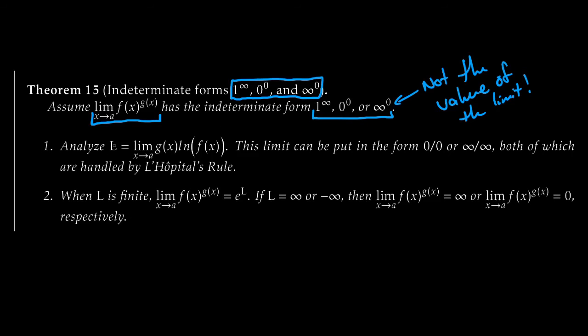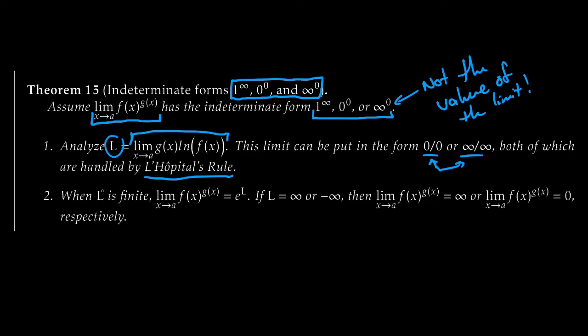We'll analyze the limit, let's just call it L, the limit as x goes to a of g of x times the natural log of f of x. This limit, I promise you, can be put into the form 0 over 0 or infinity over infinity. We can handle both of these. This will give us this type of indeterminate form. This is something we can deal with using L'Hopital's rule. This is what we talked about with the first couple of examples. All right.